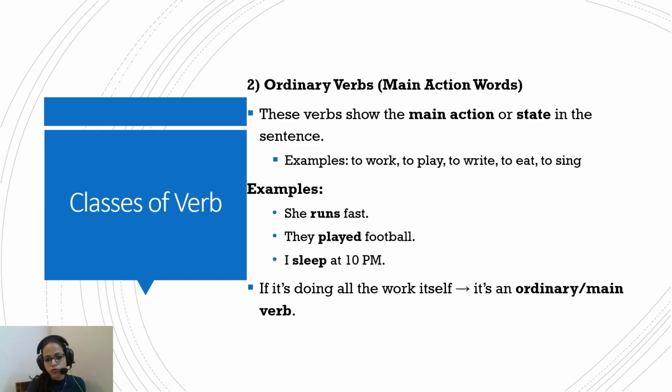For example, she runs fast. So the action of running is being shown here. They played football. Again, the action of playing is shown here. I sleep at 10. So the action of sleeping or the state of sleeping is shown here. So these are all main action verbs or the ordinary verbs. So if it's doing all the work itself, it's an ordinary or main verb.